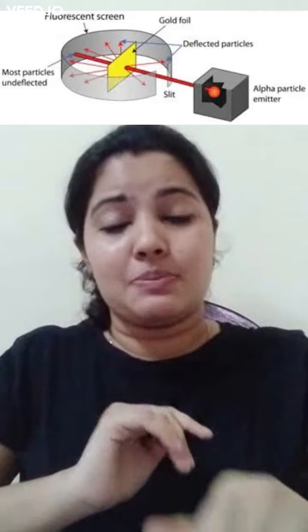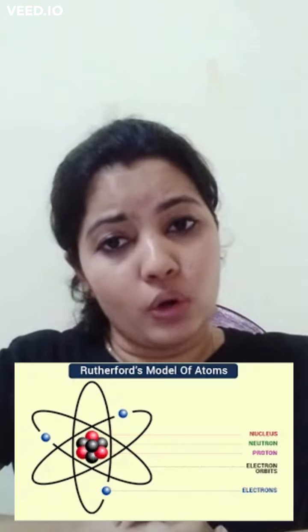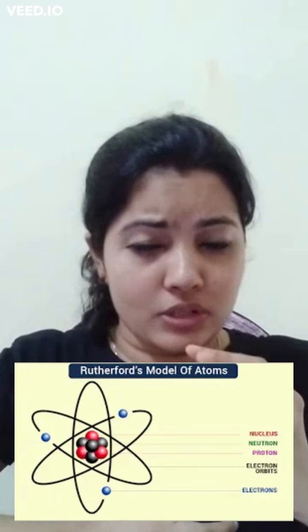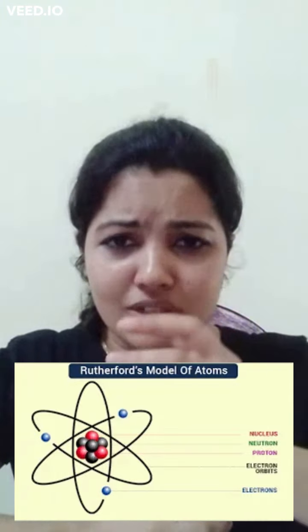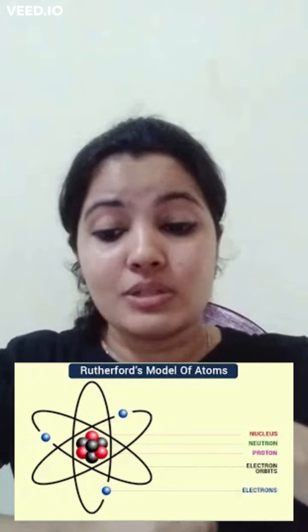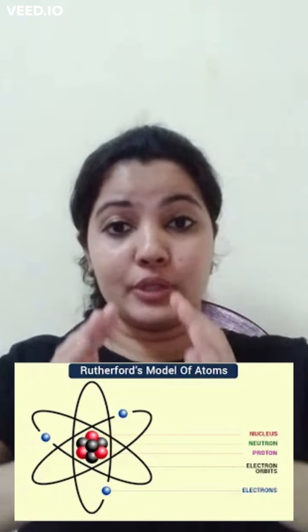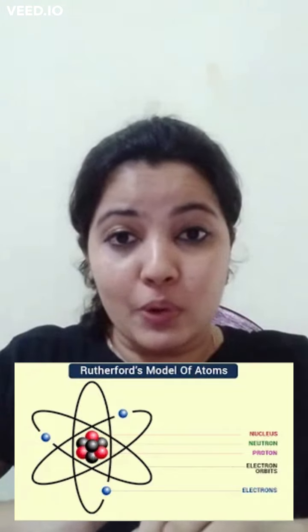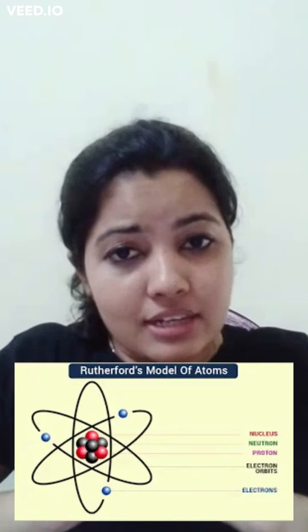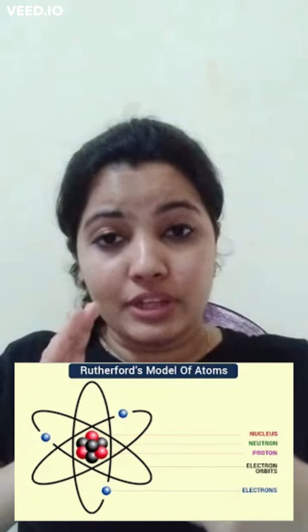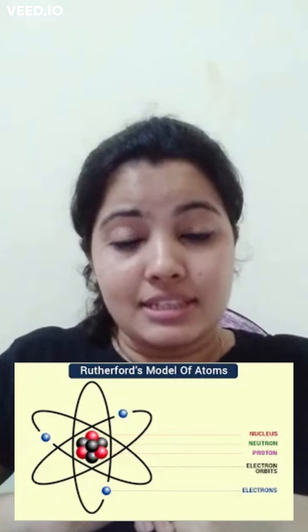So, from this experiment, he concluded that most of the space of the atom is hollow, and the positive charge is concentrated in a very small area. It is concentrated in a very small area, and the electrons are revolving around the nucleus. The nucleus contains positively charged protons and neutrally charged neutrons, and negatively charged electrons are revolving around the nucleus. This is the structure of atom.